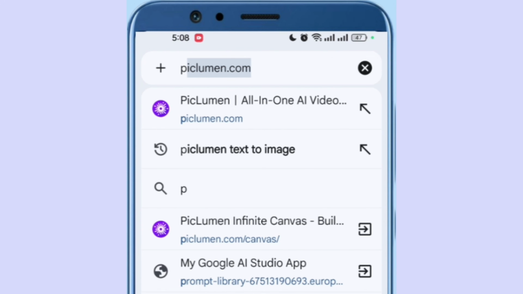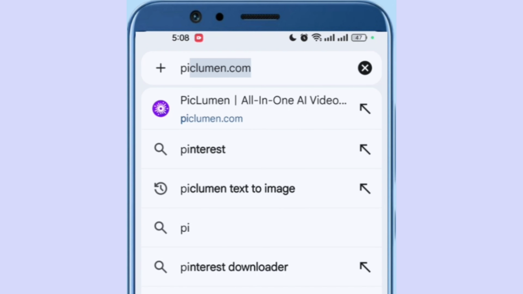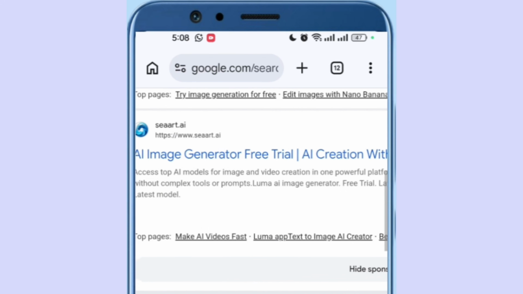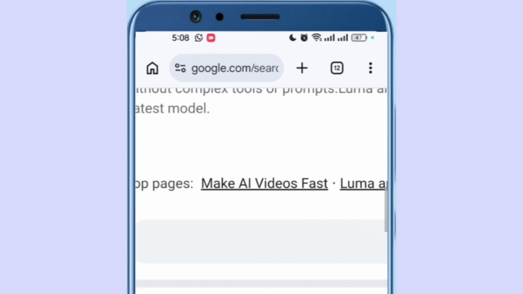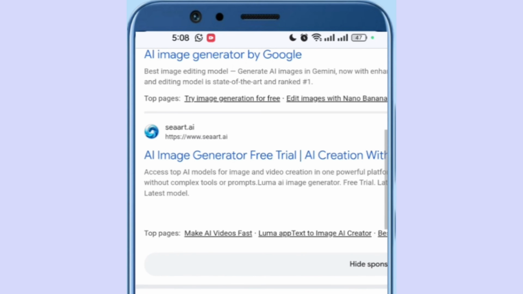So it will show you different ones. I want to show you how Pixlumen looks like. Okay, so this is it right here. Let me zoom in. This is Pixlumen, all right, because you see a lot of them right here. So this is the purple one right here that you will choose.